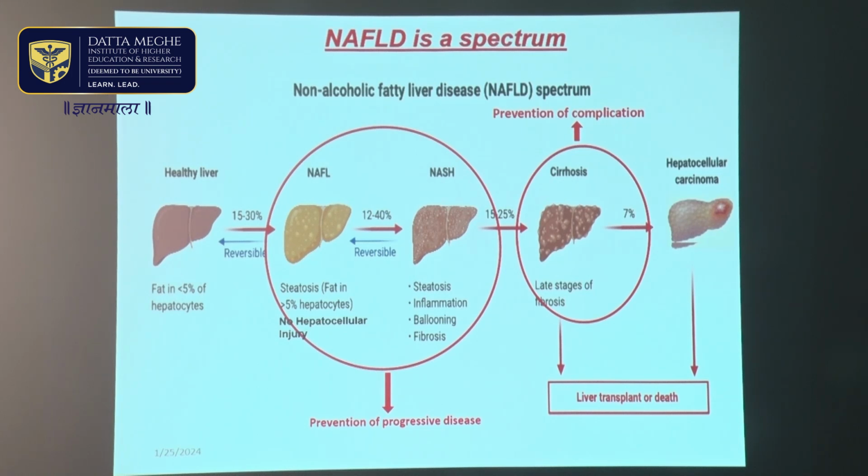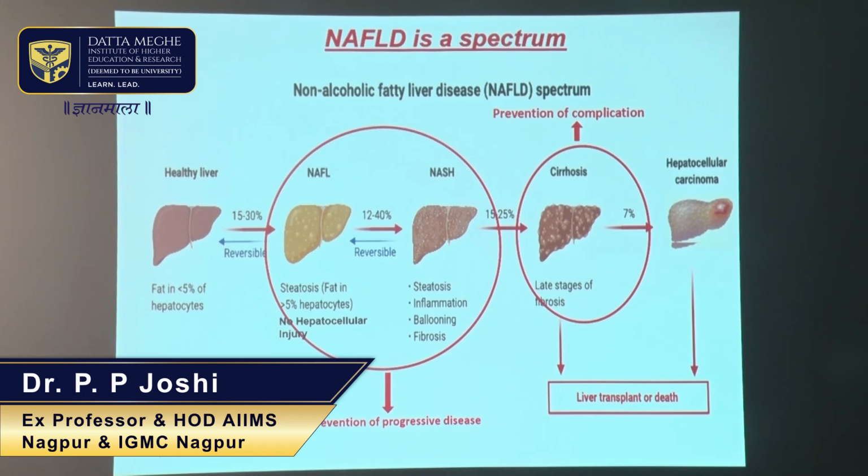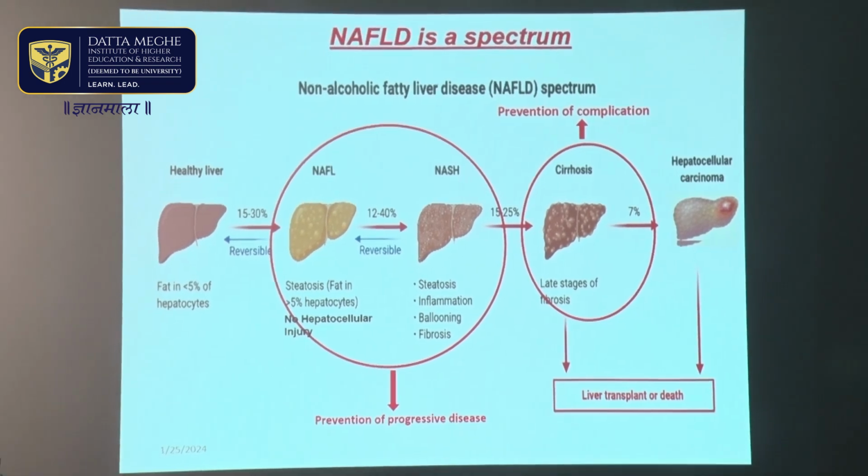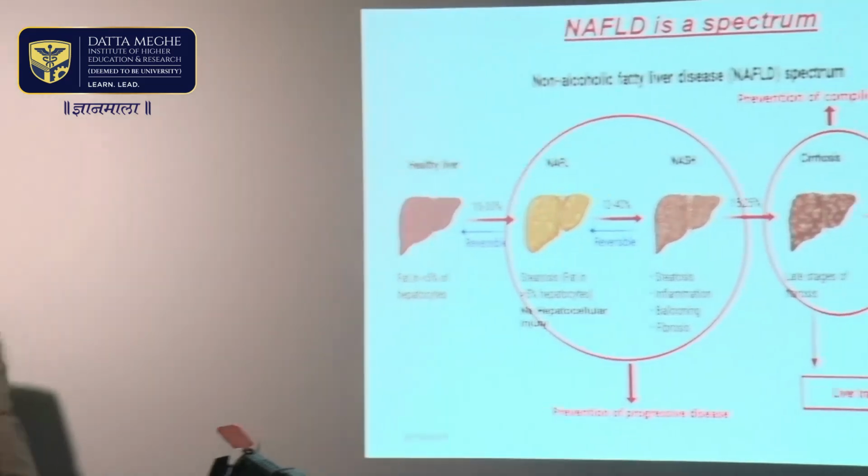But if precautions are not taken, this will subsequently develop into cirrhosis of the liver. Cirrhosis is a totally irreversible stage where we need to concentrate only on prevention of complications. Of course, these patients would require liver transplantation. Some patients who develop cirrhosis of the liver may go on to develop hepatocellular carcinoma, which will prove fatal.